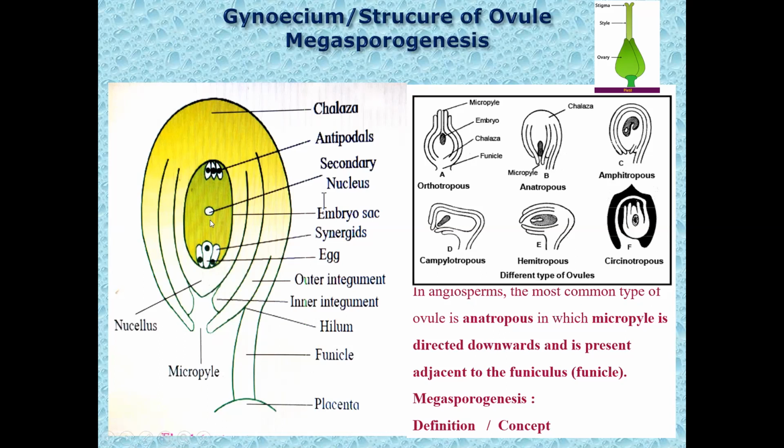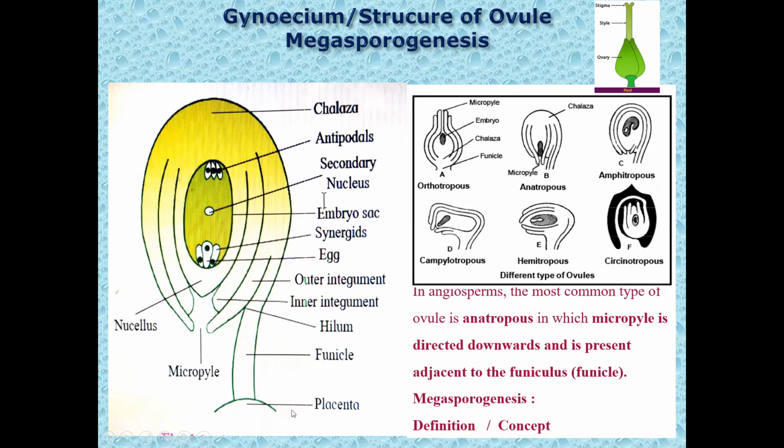Now in the center of the cell, initially 2 polar nuclei are present. 2 nuclei are present, they are called polar nuclei. Towards maturity, they fuse to form a secondary nucleus. So here the polar nuclei are fused and the secondary nucleus is seen, which is a fusion of 2 polar nuclei. Now the embryo sac is 7-celled, 7-nucleate. Such is the structure of the embryo sac and the structure of the ovule.